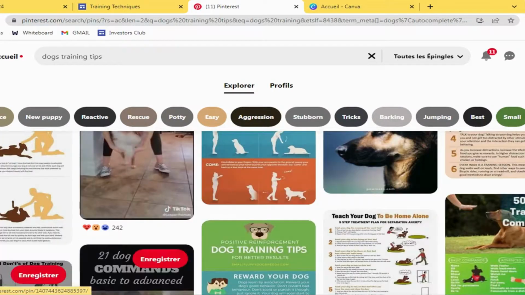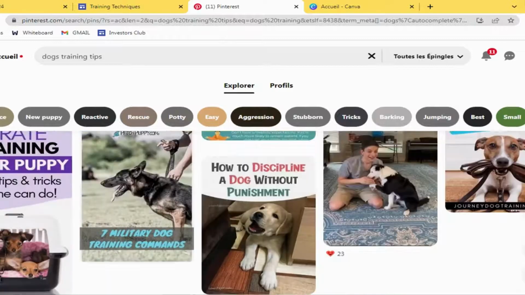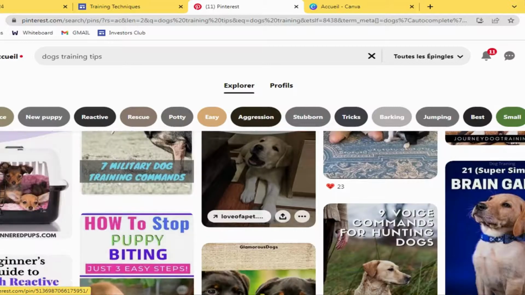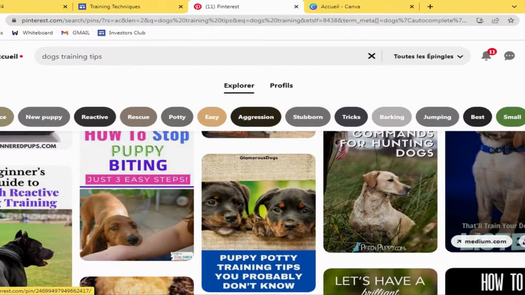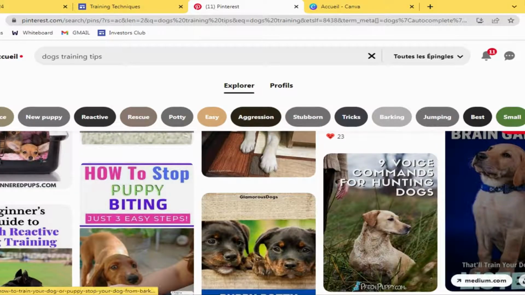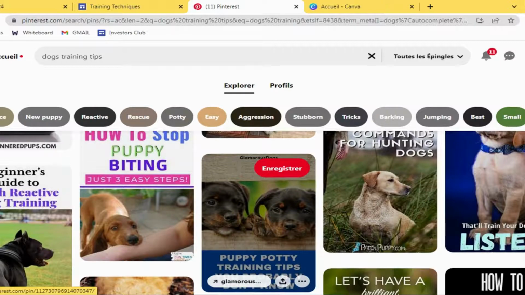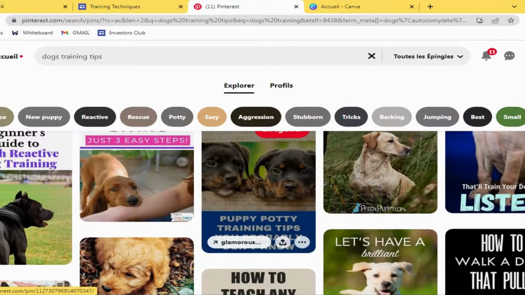So as you can see right here, there are a lot of other people using the same strategy. For example, this image, or let's say this image as well. This person is promoting his Medium article using Pinterest, and he is getting traffic from Pinterest to his Medium article because he is making money from Medium. This is another post or another image, and as you can see in this button right here, here is the link. So you're going to do the same stuff.